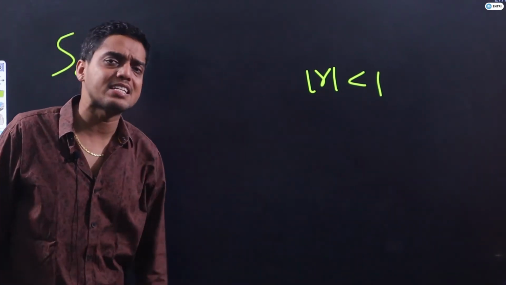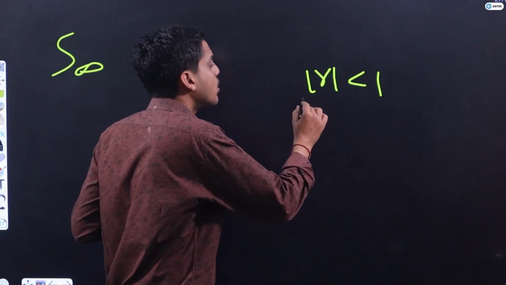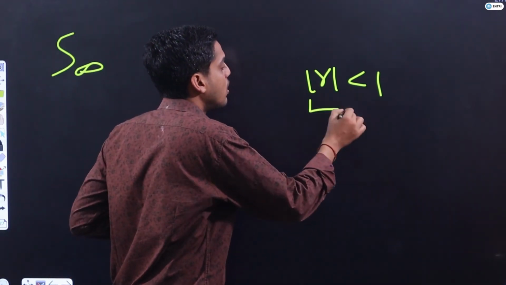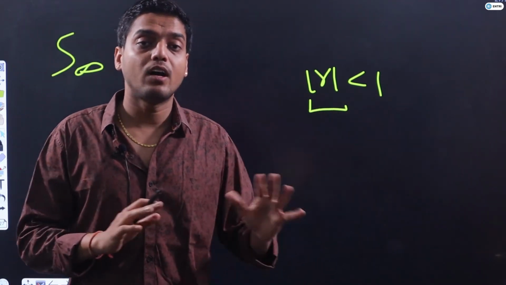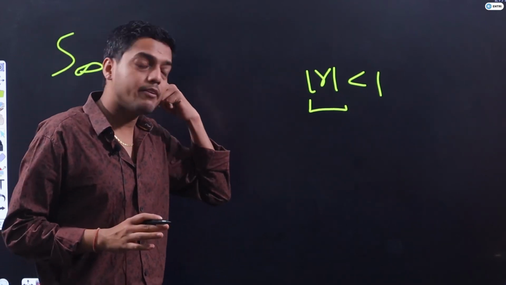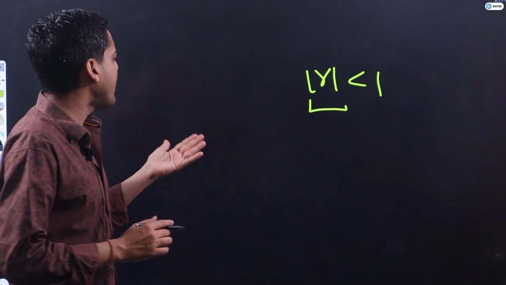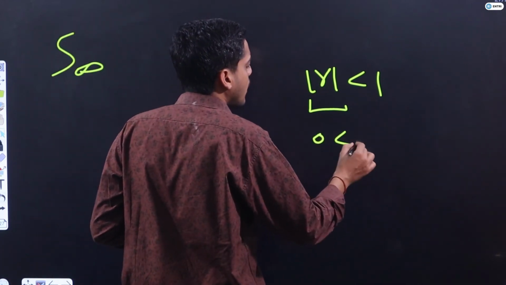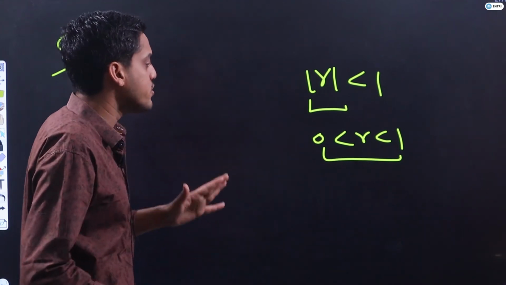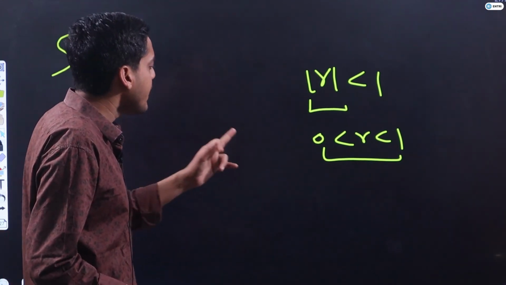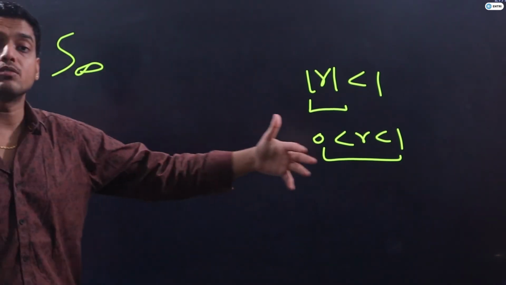It means this value will be between 0 and 1 only. Since it is a mod, it cannot be negative. So better you can write r is greater than 0 and r is less than 1. In this case only we will calculate the sum of infinite terms.